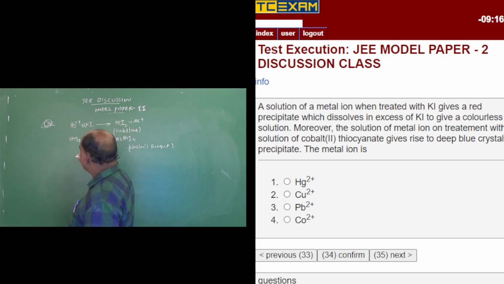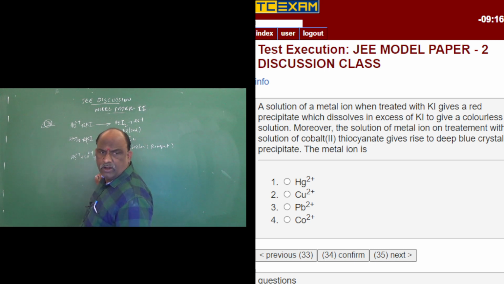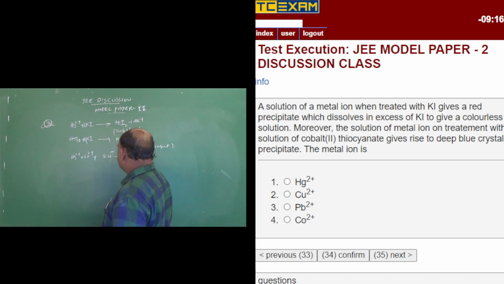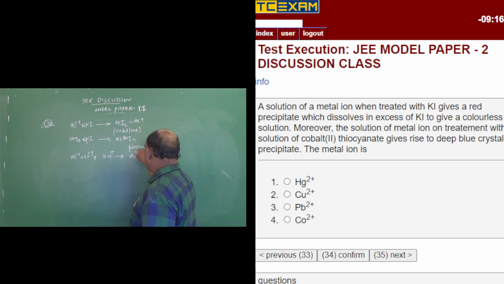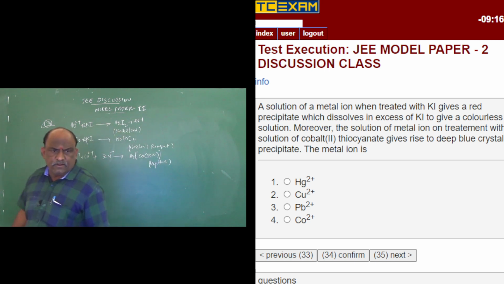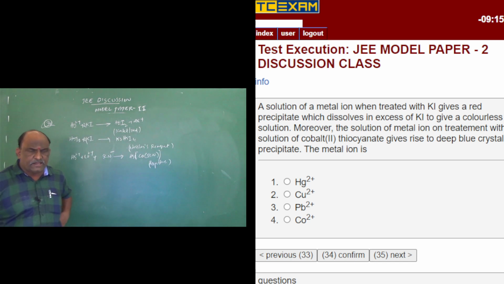The next step is the metal ion Hg2+ and Co2+. Co2+ is nothing but cobalt 2 thiocyanate. Thiocyanate we know is SCN minus. Thiocyanate gives rise to one complex compound, that is Hg[Co(SCN)4]. What about the color? Deep blue. Thiocyanate gives rise to a deep blue crystalline precipitate.